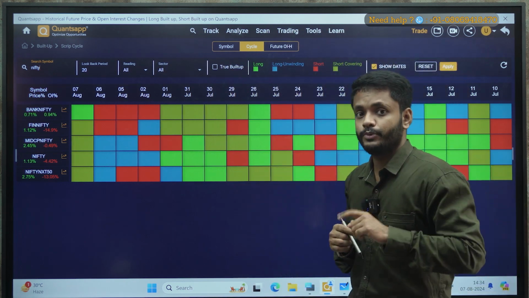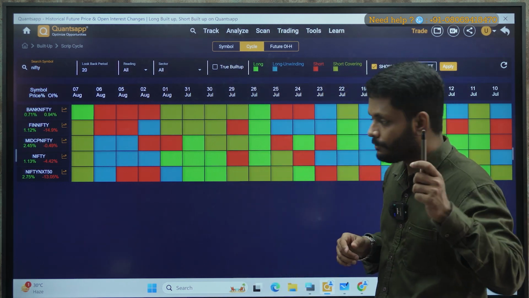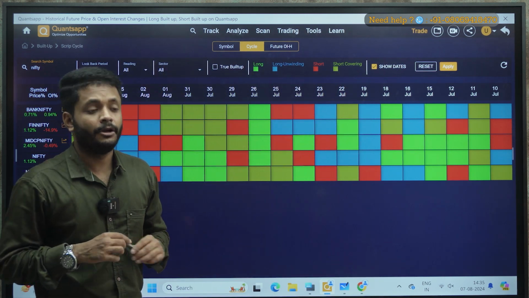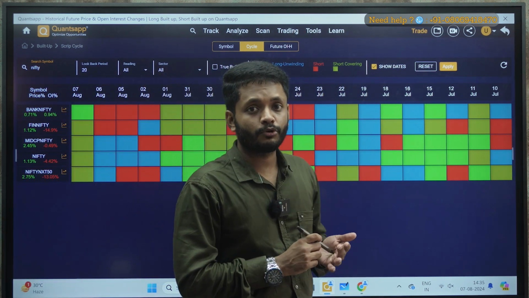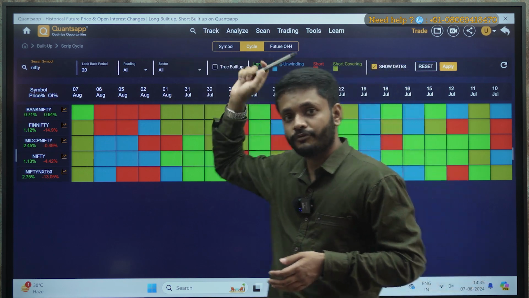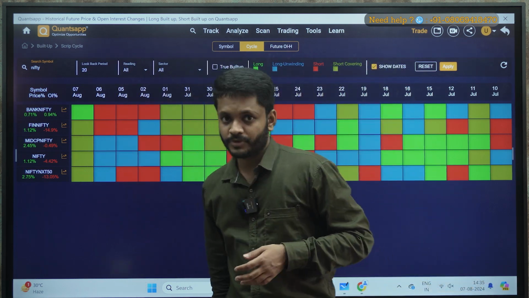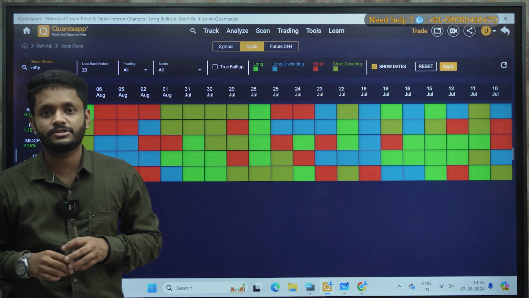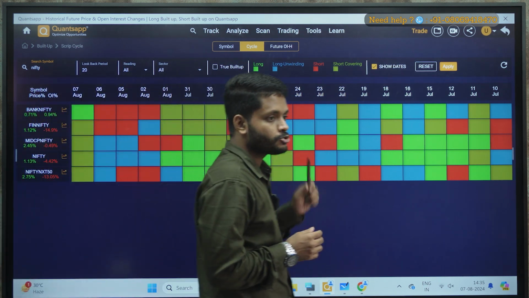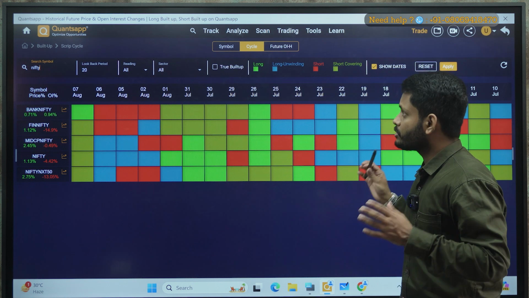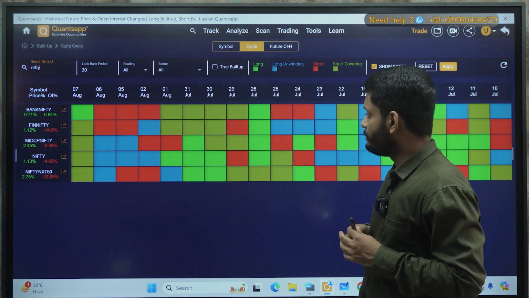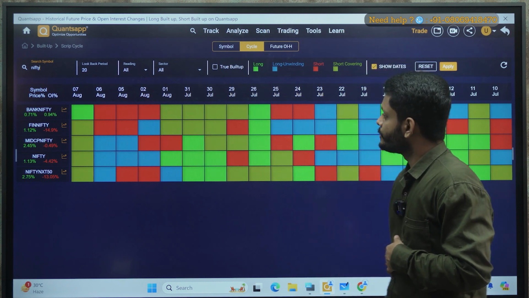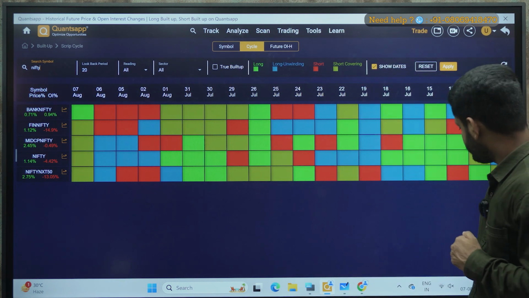Yesterday what did we plan? We planned a bull put spread. If you remember yesterday's video, we bought the ATM put of 24,000 and sold the 24,500 ITM put. Correct? If you would have executed that, you would have made decent money, I would say, even with one lot. Because today Nifty moved approximately 250 to 300 points, correct? So data is still not indicating any weakness. That is the power of data.